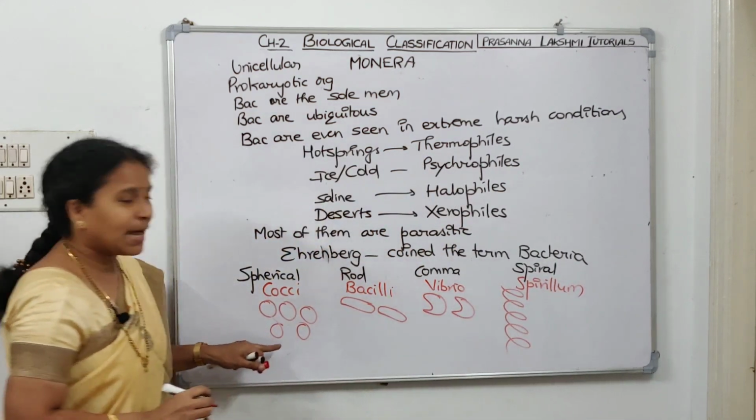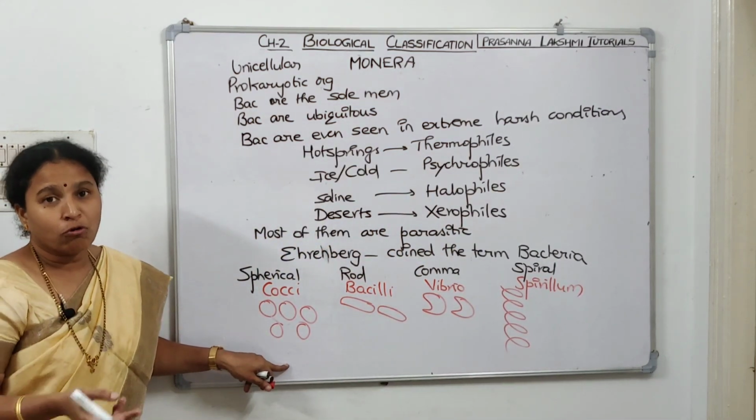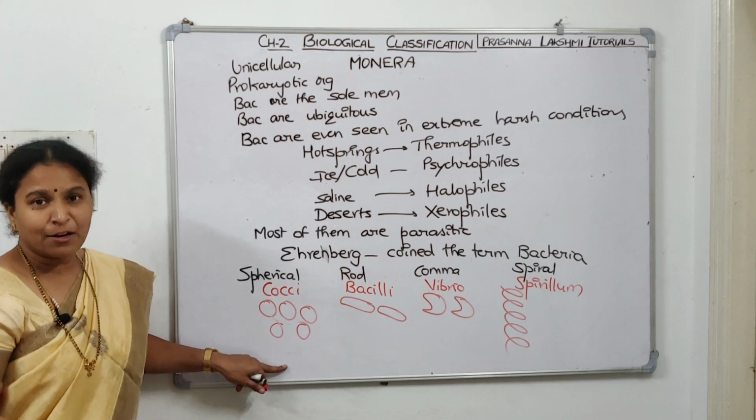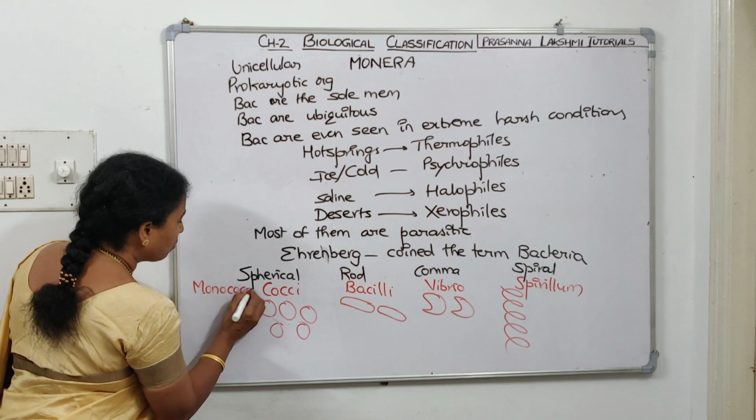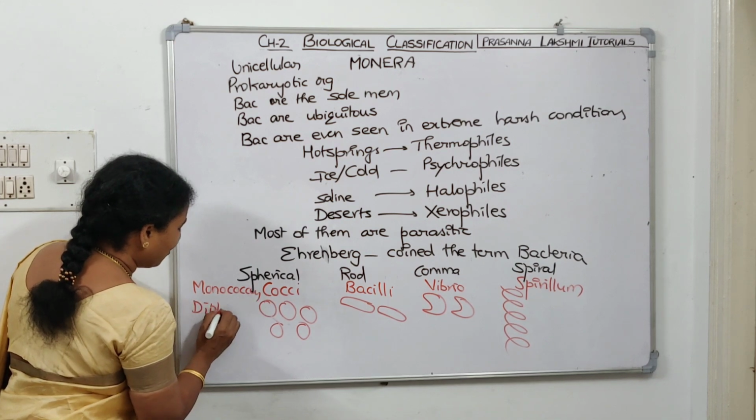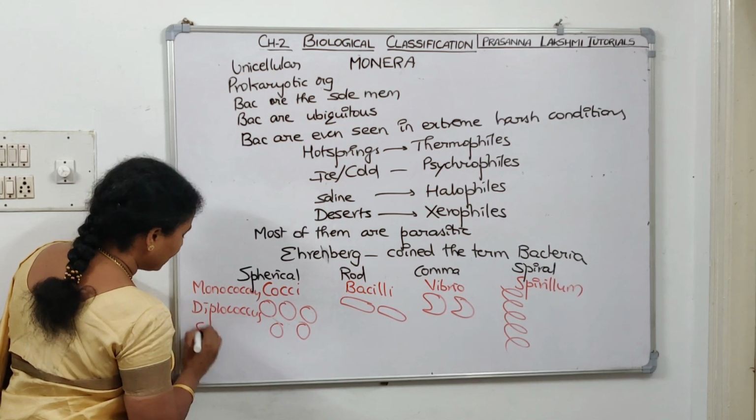If we want to take examples of cocci: monococcus, diplococcus, streptococcus, staphylococcus are the examples. Monococcus, diplococcus, right?